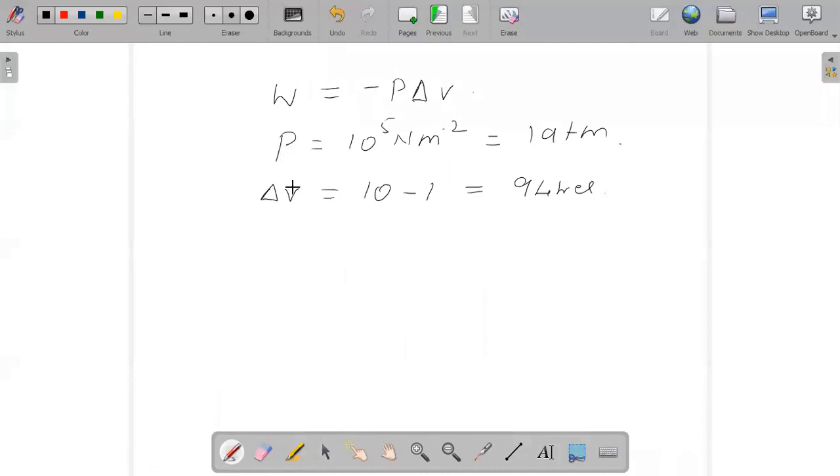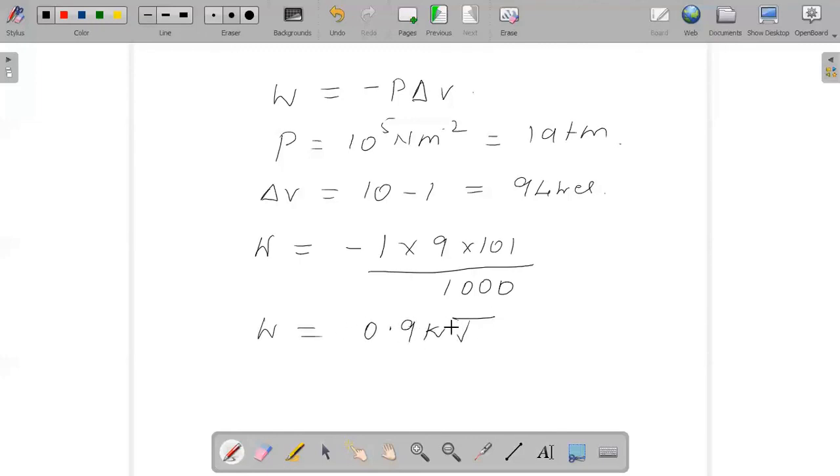And hence we know P and delta V, we can substitute in W, that is minus of 1 into 9 into 101 divided by 1000, and hence we get W is equal to 0.9 kilojoule. Here the question will arise why we have used 101 here, because we all know that 1 liter atm is equal to 101 joule.